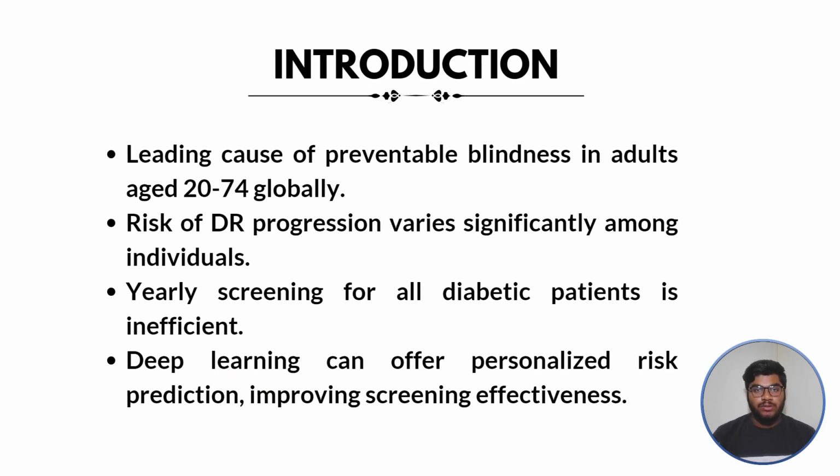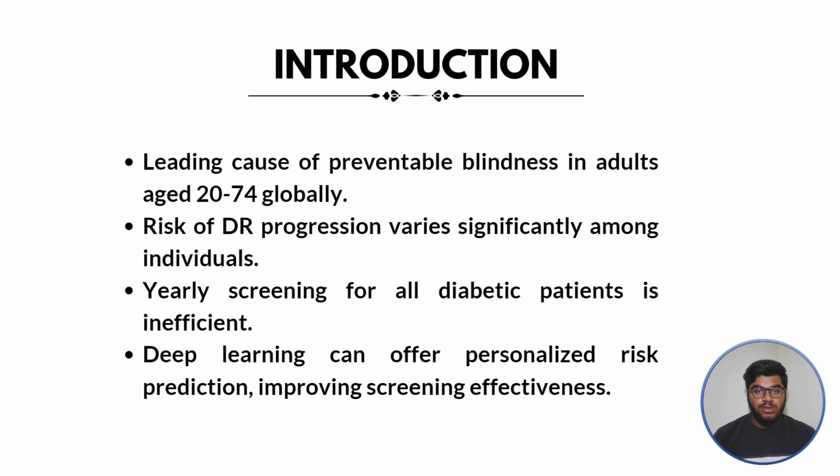First, we are going to discuss the introduction. Diabetic retinopathy is the leading cause of preventable blindness in adults aged 20 to 74 globally, though the risk of DR progression varies significantly among individuals. Yearly screening for all diabetic patients is inefficient, and deep learning can offer personalized risk prediction and improve screening effectiveness. So this is the overall introduction to the research.